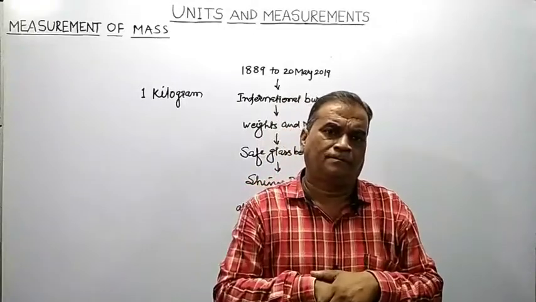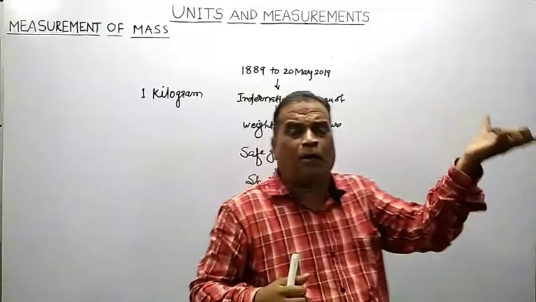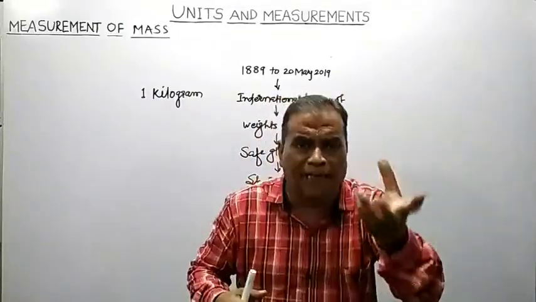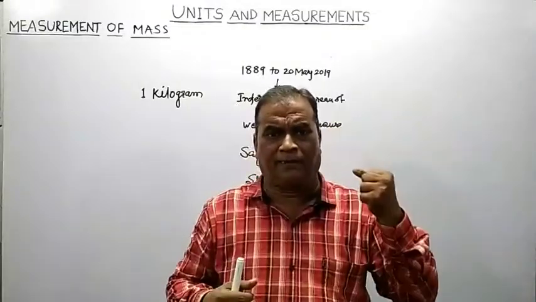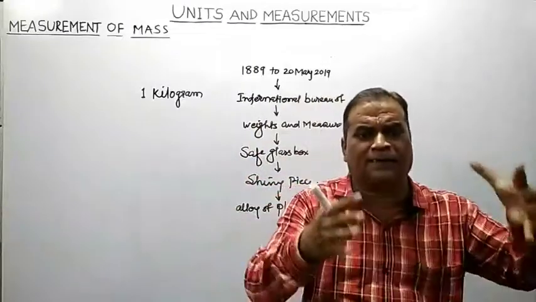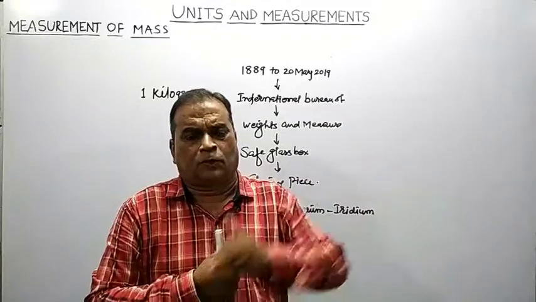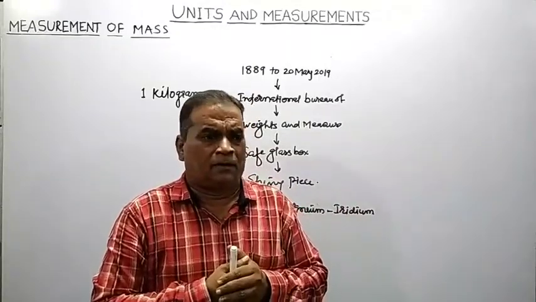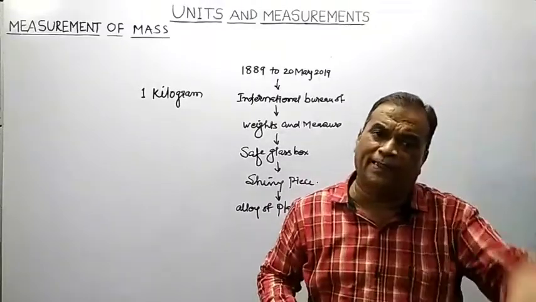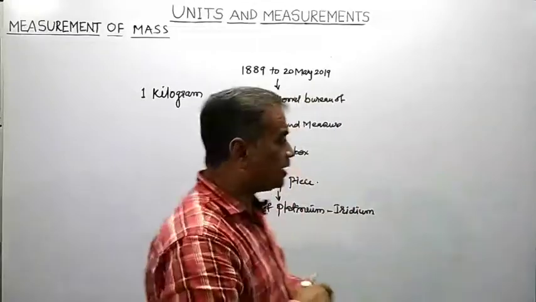But it is observed that the piece of alloy will pick up some microparticles, some dirt particles, and the atmosphere will also cause changes in the mass of that shiny piece. So that's why the 1 kilogram mass is redefined. Now it is defined in terms of an electric current.